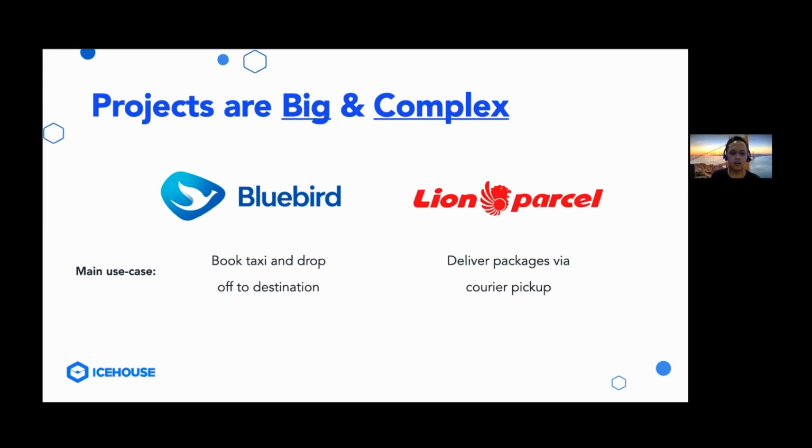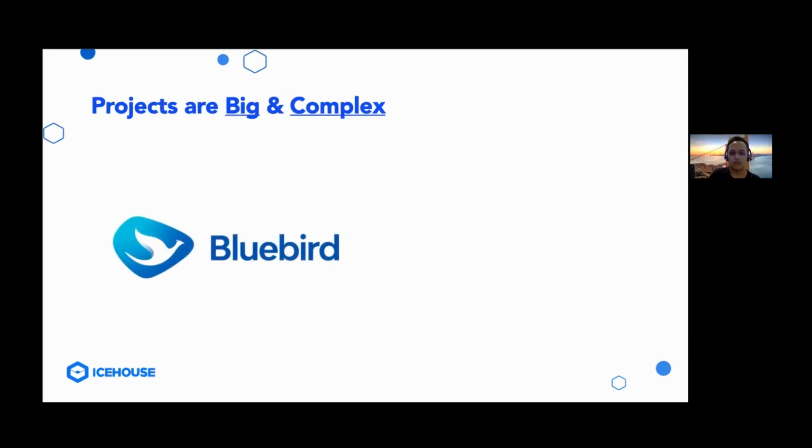Okay, so these are the two main applications that I'll be explaining. After this, I'm going to be describing a few main data points that could illustrate how big and complex these projects are. Starting with Bluebird. In order to find out how complex this project is, you can actually look at the feature scope.